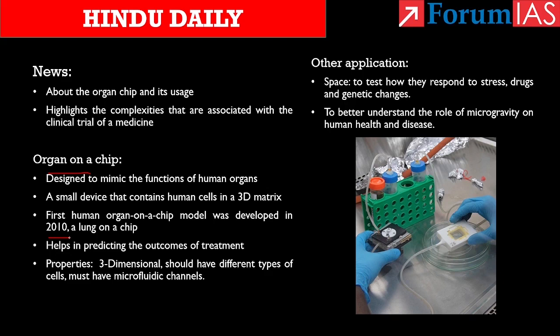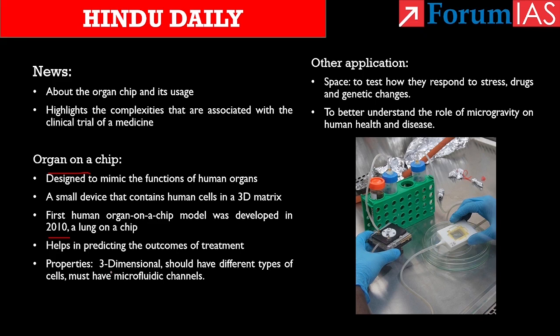In addition to it, the organ on chip models also help in predicting the outcome of treatment in a better way than the conventional cell culture systems, where the researchers grow cells in plastic dishes in the laboratory. If we take the properties of the organ on a chip, a tissue needs to satisfy three main properties.